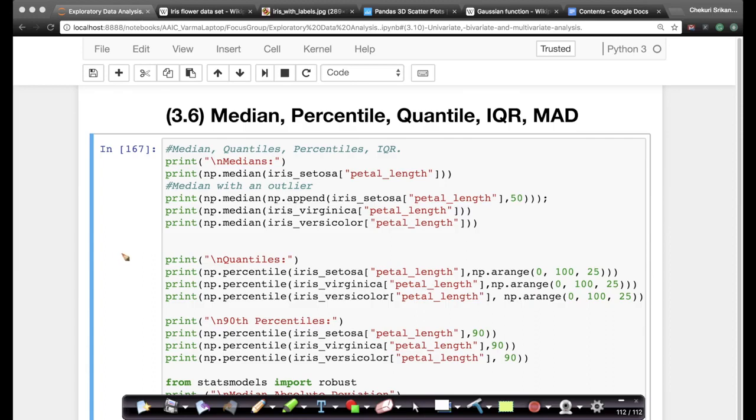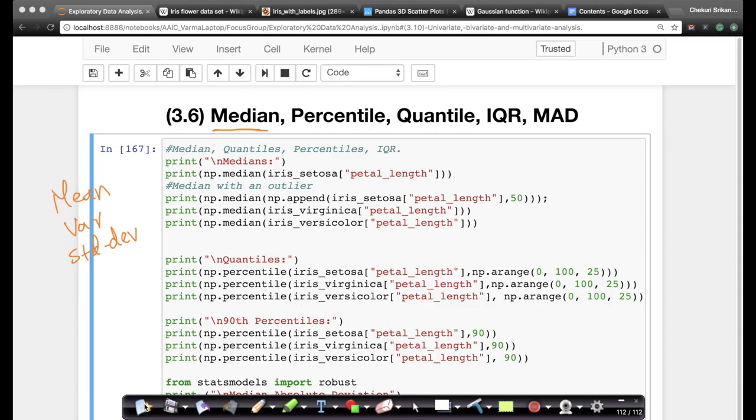So we saw a while ago that concepts like mean, variance, and standard deviation can be corrupted very easily if you have one or a small number of outliers or extreme points. So the immediate question is, is there something equivalent to mean, variance, and standard deviation that does not have this problem? For mean, we have something called median.